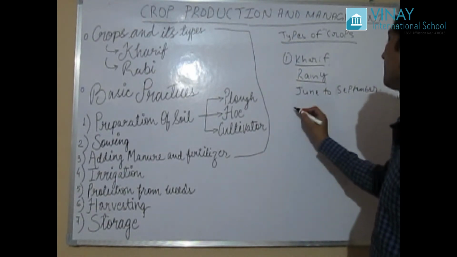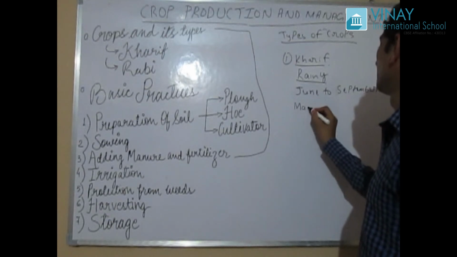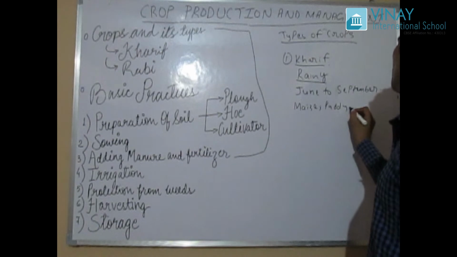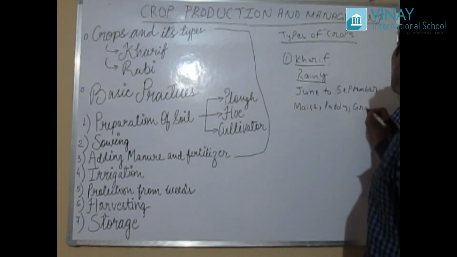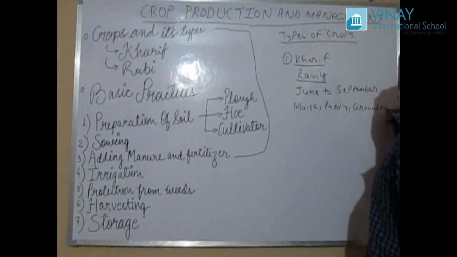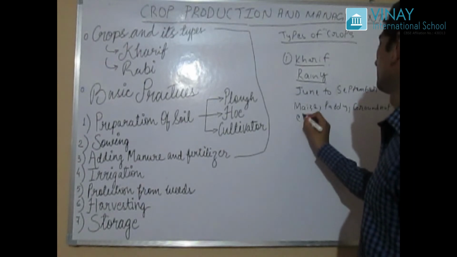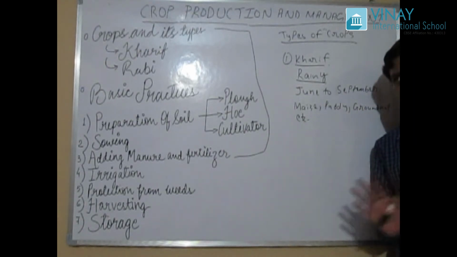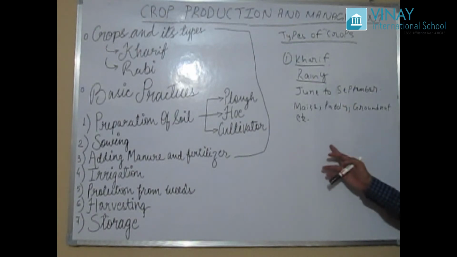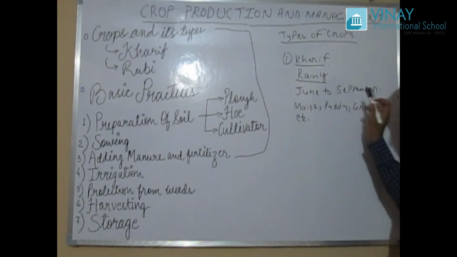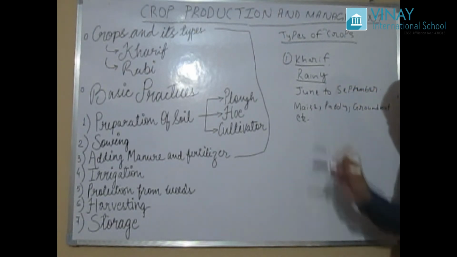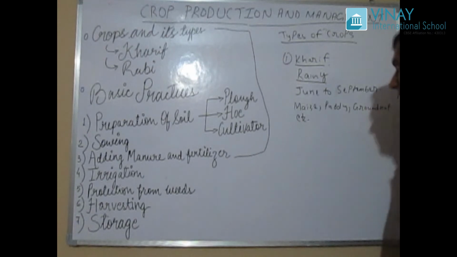Examples, as you can see there: maize, paddy, groundnut, and so on. There are so many examples. We are covering two to three examples here, that is sufficient. Now let's talk about Rabi crops. What we are going to see for Rabi also is the season, duration and examples. Okay, let's move further.